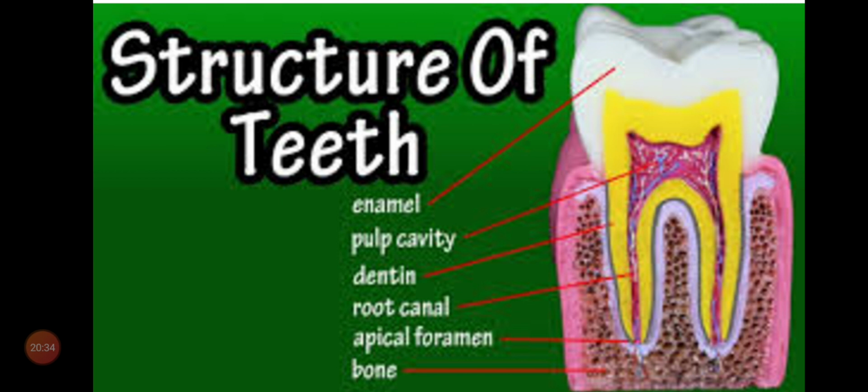The tooth is made up of a hard substance called dentine. The cavity inside the tooth is called the root cavity or root canal, filled with nerve fibers and blood vessels. Children, this is the structure of a tooth. Any tooth contains all these parts.